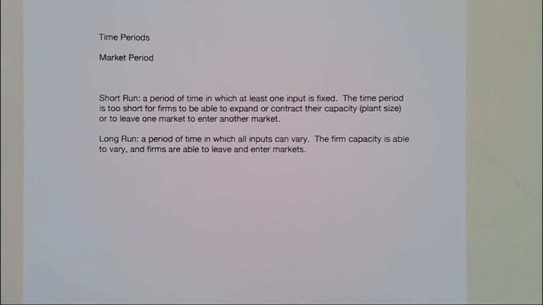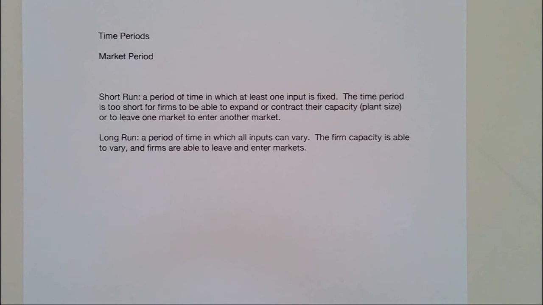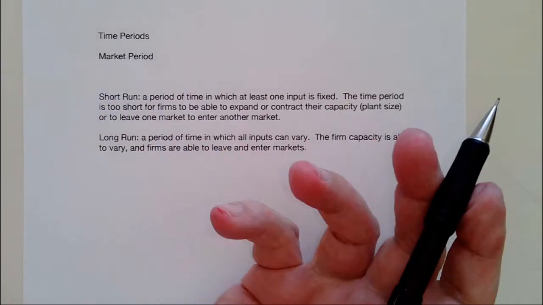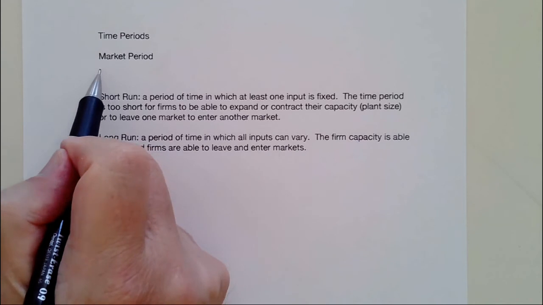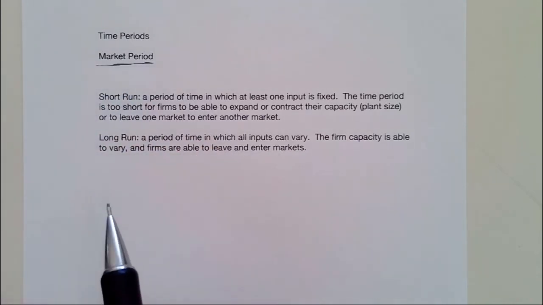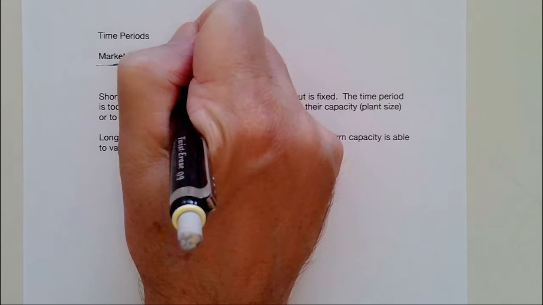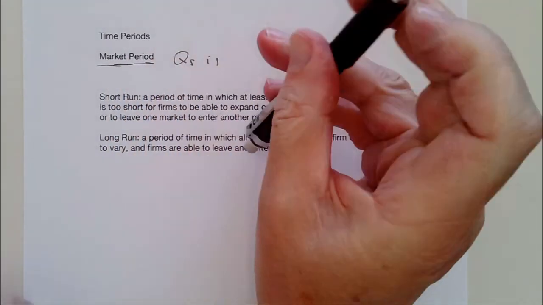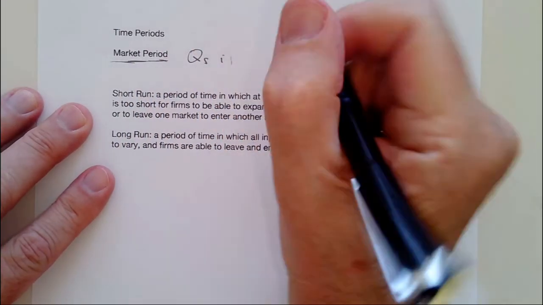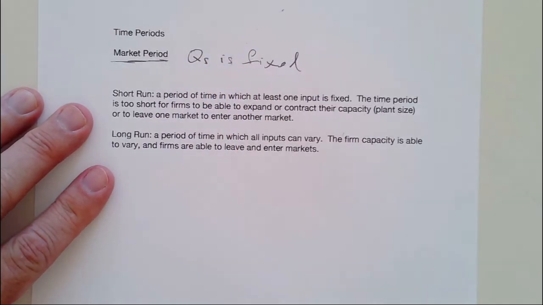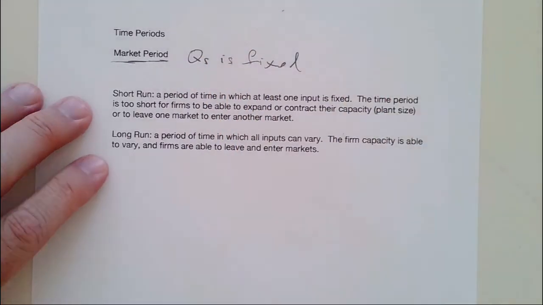The last thing to do in this lecture is to look at time periods. We looked at this when we looked at the elasticity of supply. So we have the market period, where again you have no time to change anything. Your quantity supplied is fixed. So there's really no decision for the firm. And this would be when your supply is vertical.